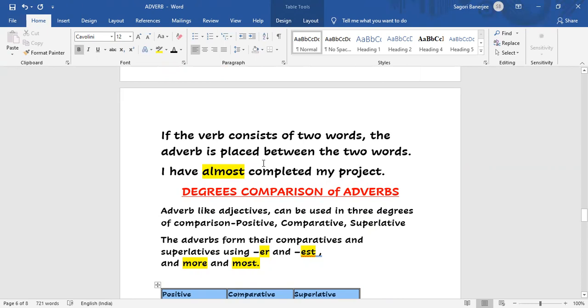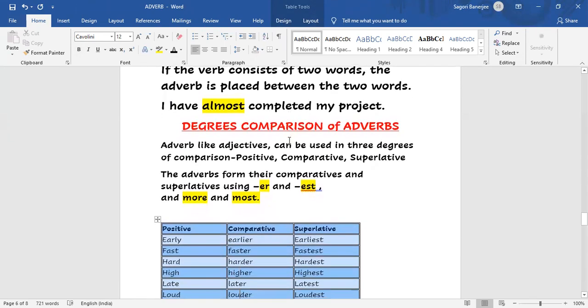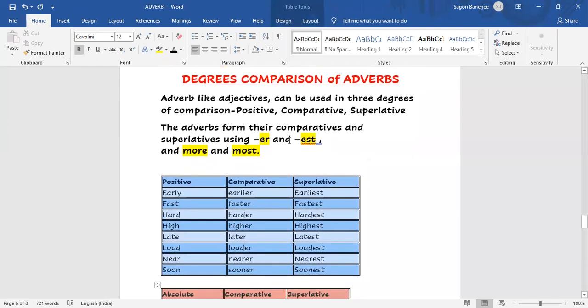So between "have" and "completed", "almost" has come. So this is the third rule for position of adverb. Now I will come to degrees of comparison of adverb.